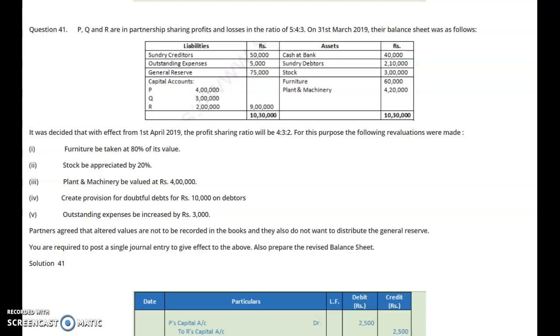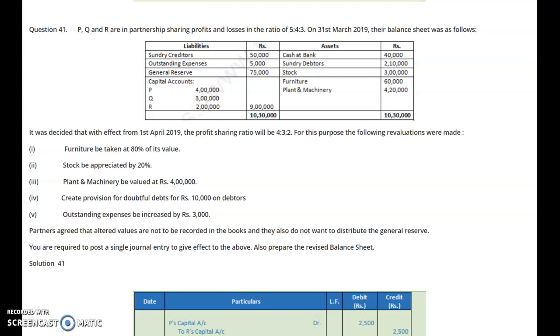Very simply understand the revaluation items one by one. Furniture be taken at 80% of its value. It means that there is 20% depreciation on furniture, because the furniture is revalued at 80%. Here the furniture value is given as 60,000. We will calculate 20% of this, because it is 80%.